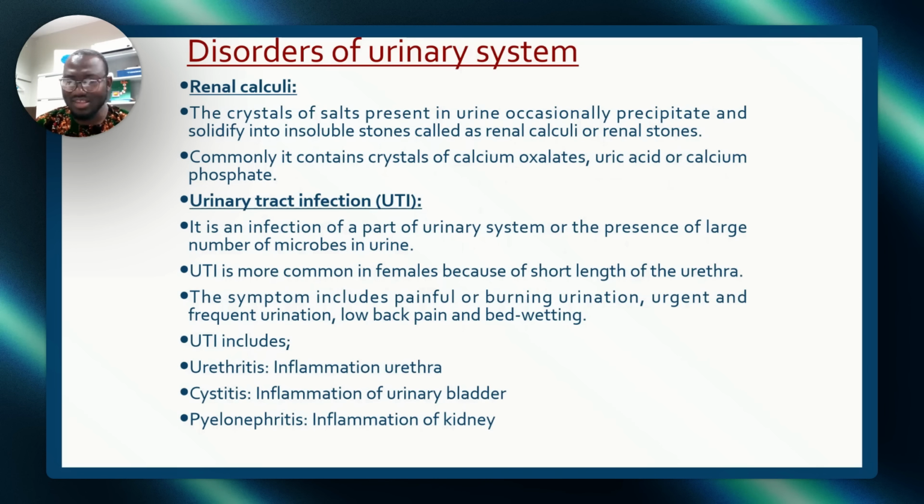Some of them are urethritis. Anything itis is inflammation. Itis, as I mentioned initially. So urethritis is inflammation of the urethra. Cystitis, inflammation of the urinary bladder. Pyelonephritis, inflammation of the kidney. All right? These are all UTIs.